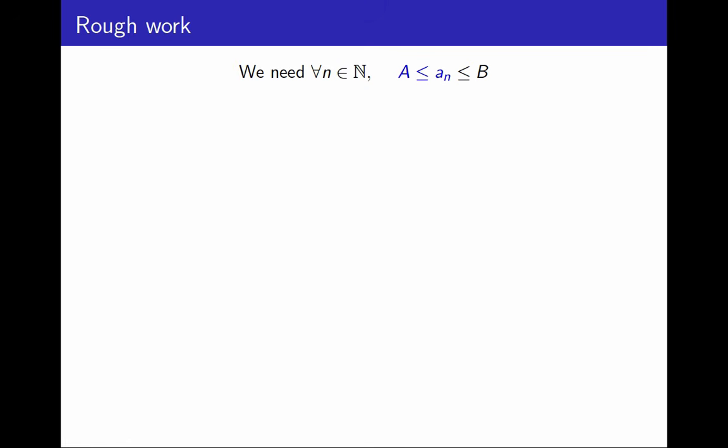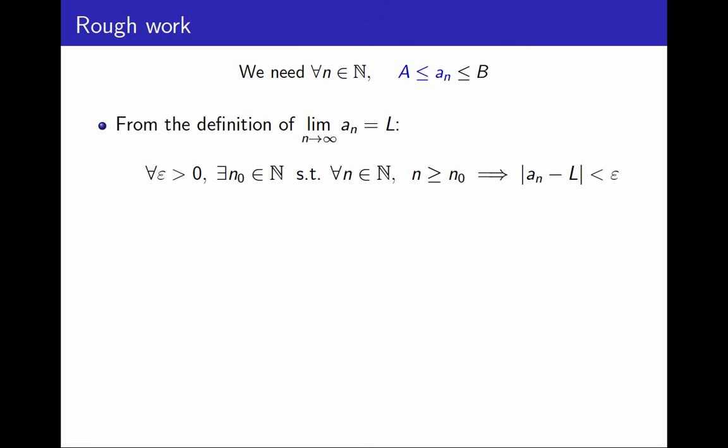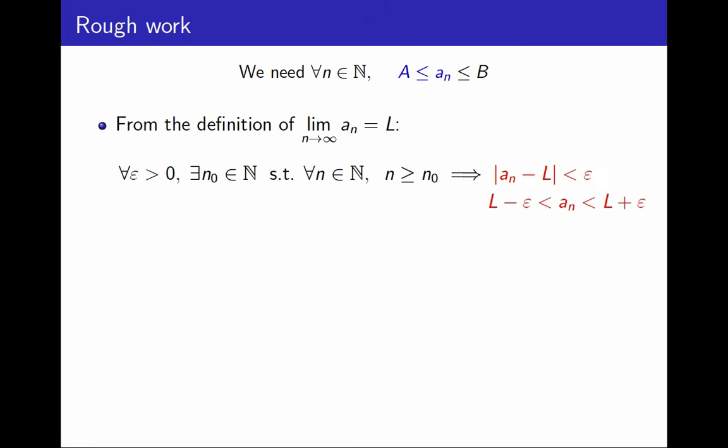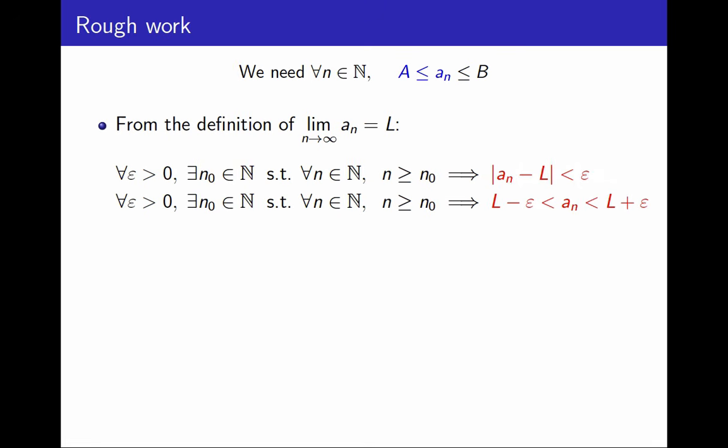I'm going to be using the definition of limit because I know the sequence is convergent. So here is again the definition of limit of a sequence. And of it, I'm going to focus on the last part of this big statement, which I'm putting in red here. At the end of the implication, I see that the absolute value of an minus L is less than epsilon. We know that this can be rewritten in some equivalent ways. Specifically, we can say that an is between L minus epsilon and L plus epsilon. So I will copy the full statement, but replacing this last part with this equivalent thing.